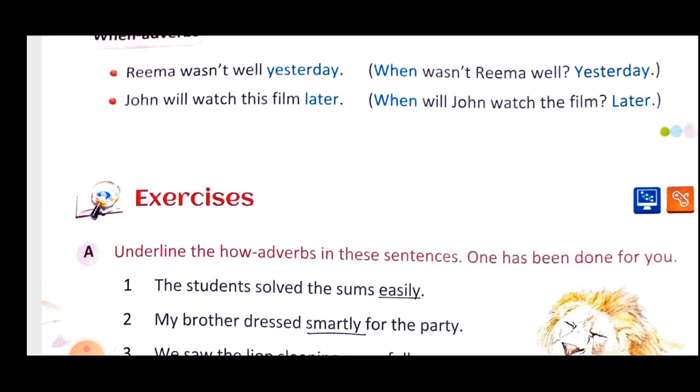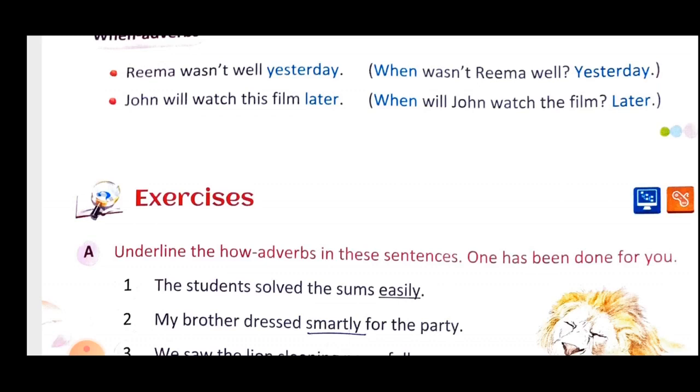So first, the definition of adverb is that an adverb is a describing word of a verb, adjective or other adverb, and it is used to clarify, specify, and give easy understanding about the action: how that action will occur, when that action will occur, and where that action will occur. So it gives more clarification about the verb or adjective.